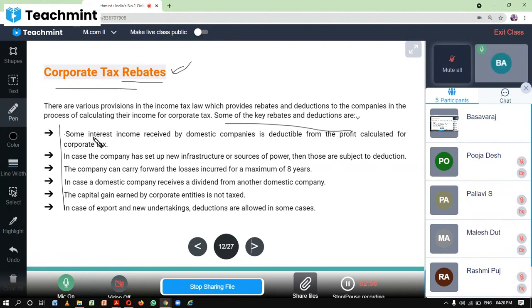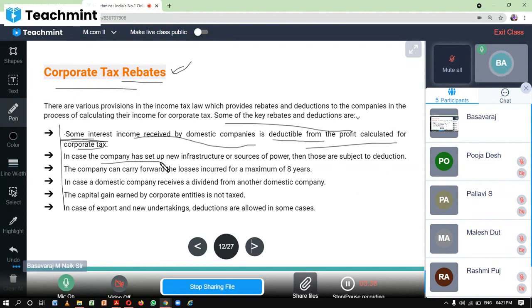If that particular company, the domestic company, receives some interest income, it is deductible from the profit calculated for the corporate tax. So if any interest is received by the domestic company, that interest will be deductible from the profit calculated for the corporate tax. So the interest will be a rebate for that particular domestic company. It isn't calculated for the tax liability. It is deductible from your profit. So that will be the rebate or concession or exemption from the corporate tax.